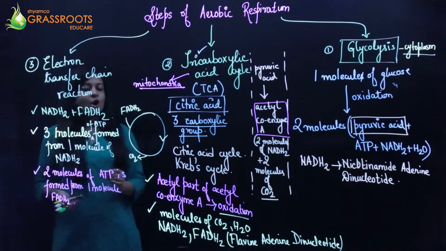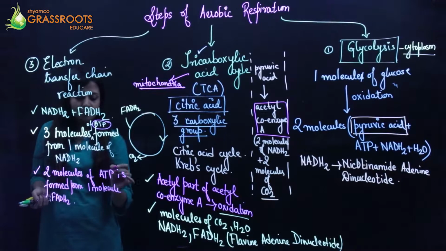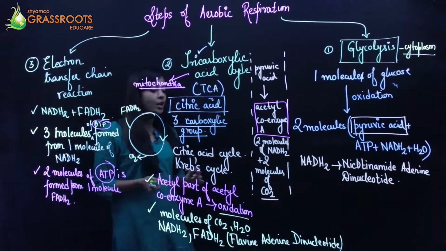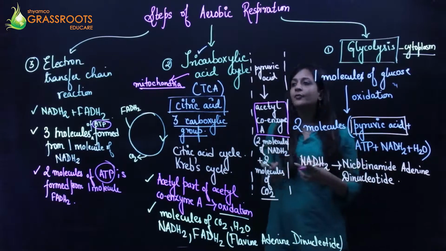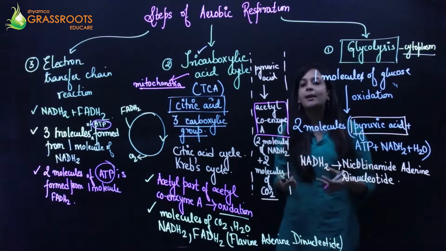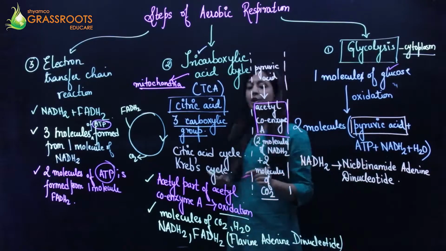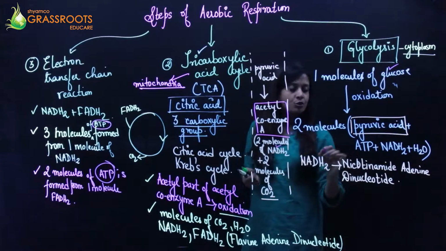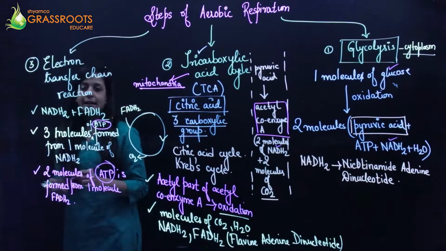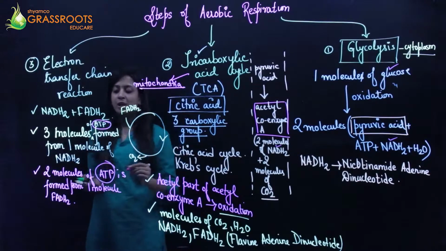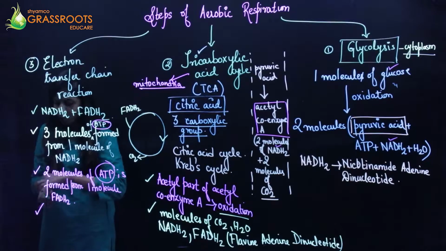Okay, so obviously by now you see that we have got our ATP, which was one of the criteria: the glucose needs to be broken down, and we also need the production of a high amount of energy. So our glucose is obviously broken down, and from the FADH2 and NADH2 which we were getting, we get the ATP, which is adenosine triphosphate. Also in this process water is formed.